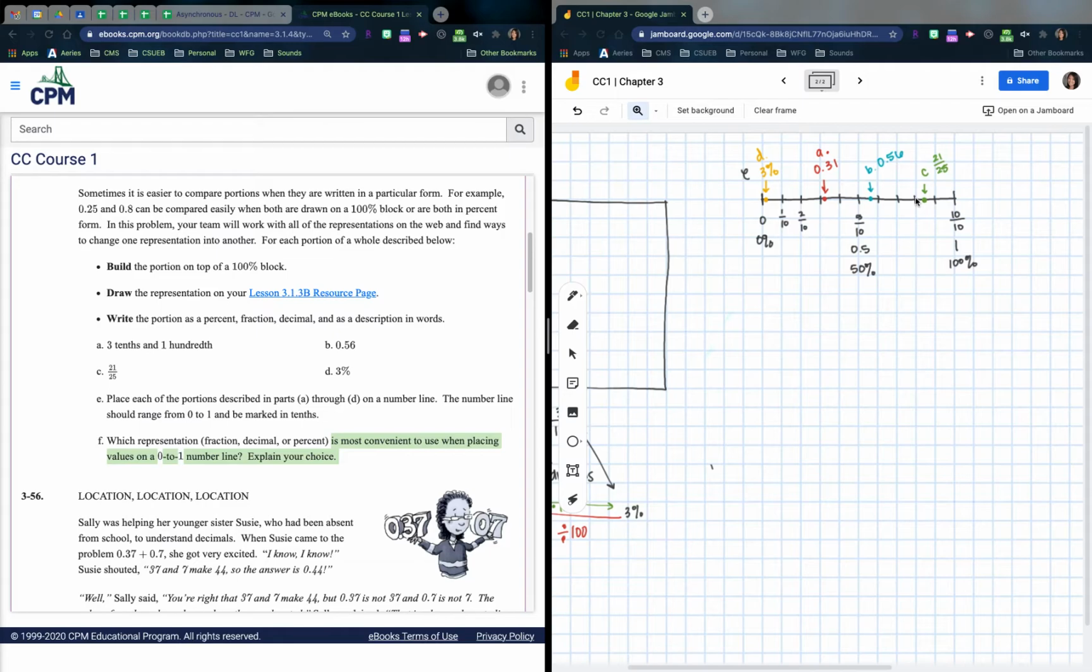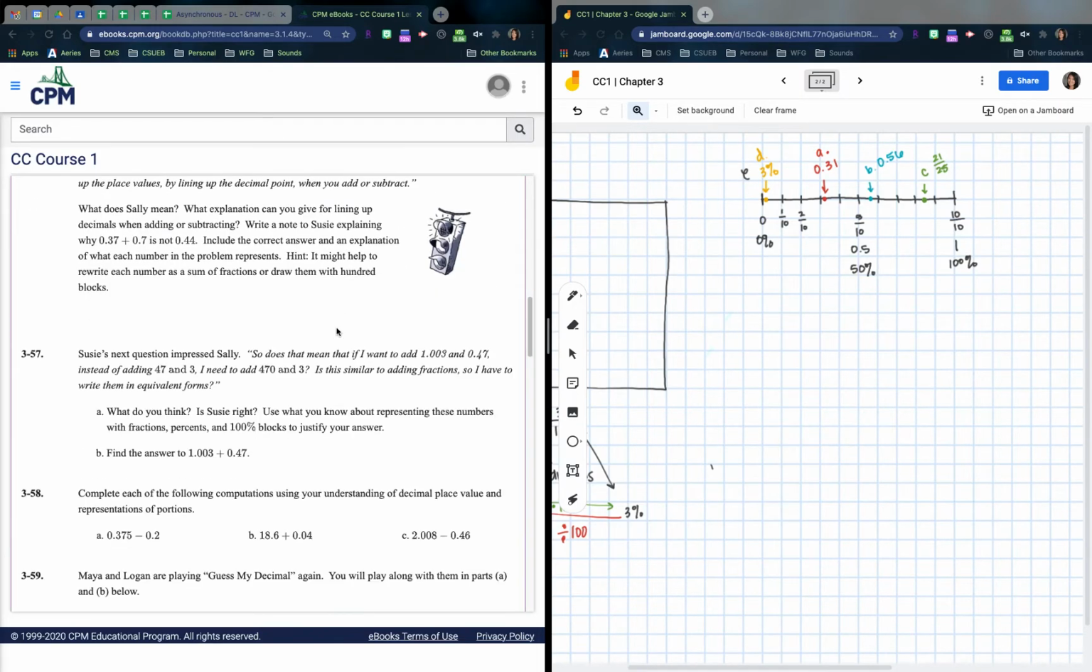If I have mostly decimals, I'll probably convert the last one into decimals. Okay? So give me your opinion on that. Okay, last one. Here we go.